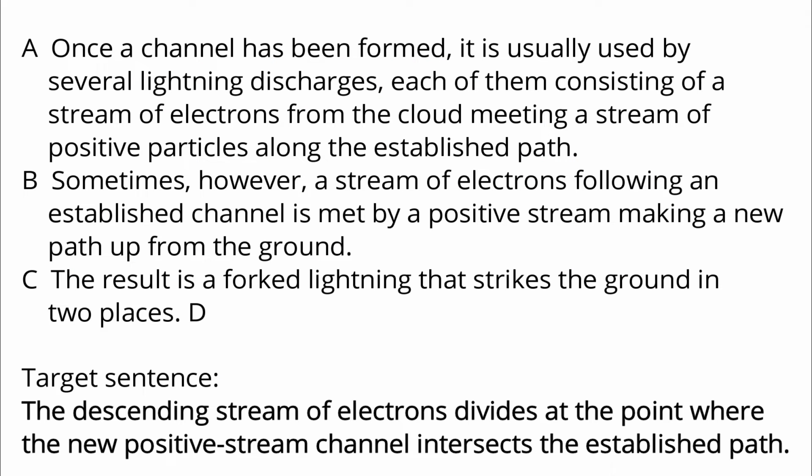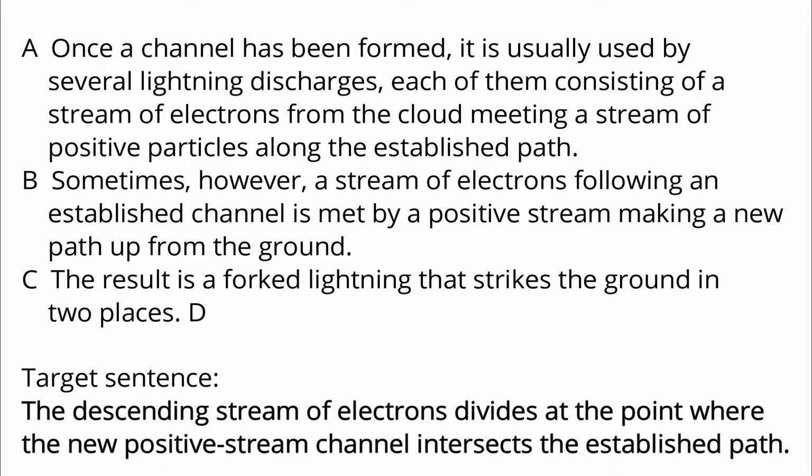A. Once a channel has formed, it is usually used by several lightning discharges, each of them consisting of a stream of electrons from the cloud meeting a stream of positive particles along the established path. B. Sometimes, however, a stream of electrons flowing in an established channel is met by a positive stream making a new path up from the ground. C. The result is a forked lightning that strikes the ground in two places.